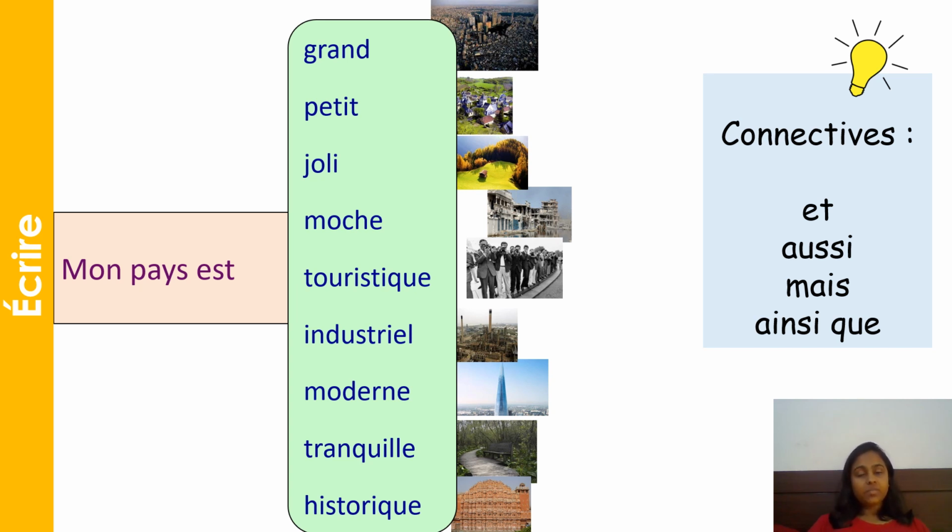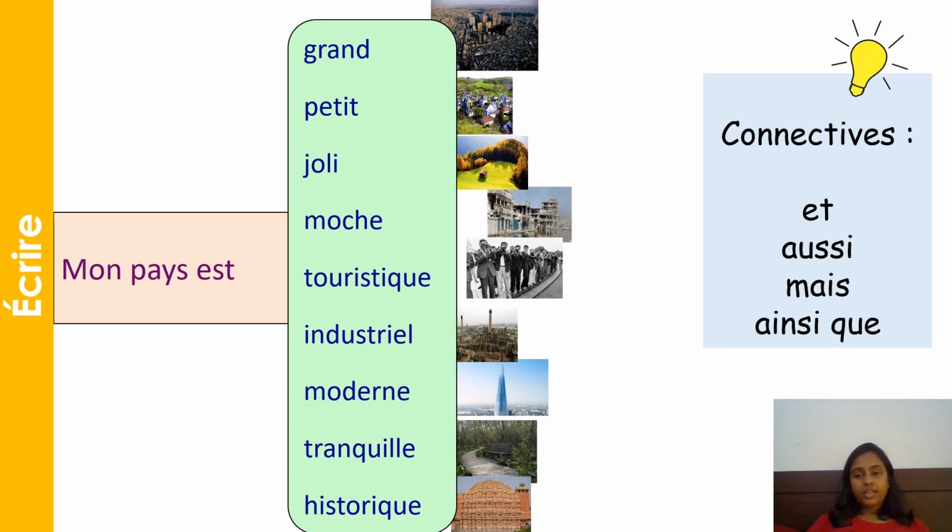Next, you have some connectives here. Et, aussi, mais, ainsi que. Et is and, aussi is also, mais is but. You want to say, my country is big but industrial. Then you can say, mon pays est grand, mais industriel. Mais is but: when you want to describe your country in a positive way, and then you want to say something a little negative, then you would use mais.